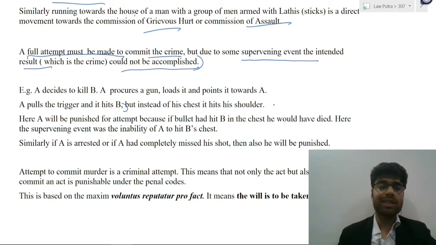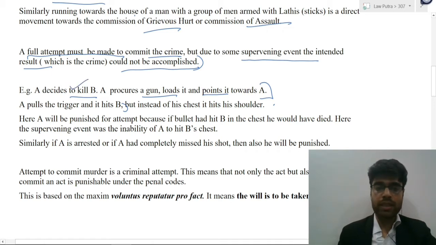Now consider this example. A decides to kill B, and for this he procures a gun, loads it and points it towards B. So that means the intention has been formed and preparation has been made. Now A pulls the trigger and it hits B, but instead of his chest it hits his shoulder. Now this is the example of full attempt, and this part is an example of supervening event which is beyond the control of the accused.